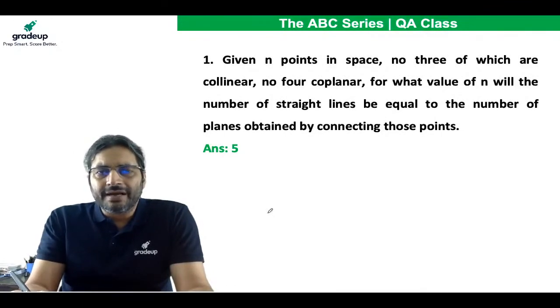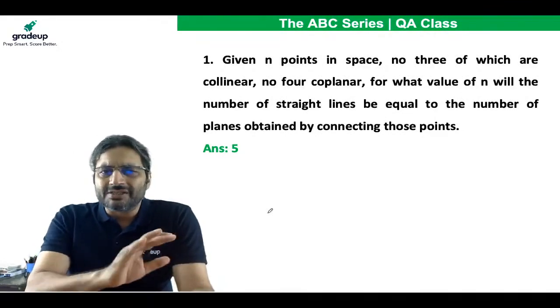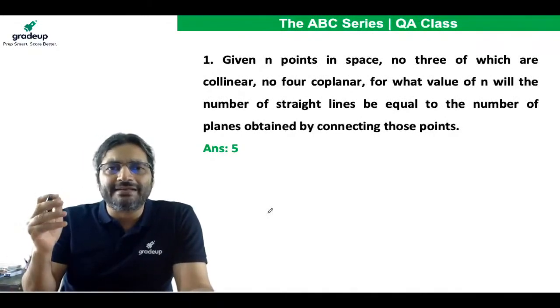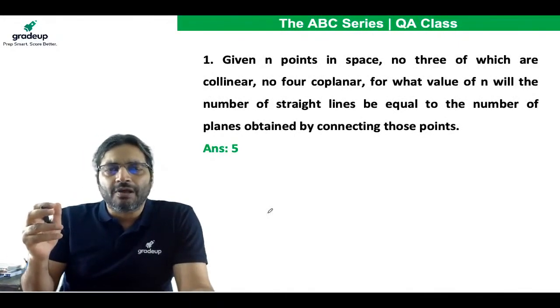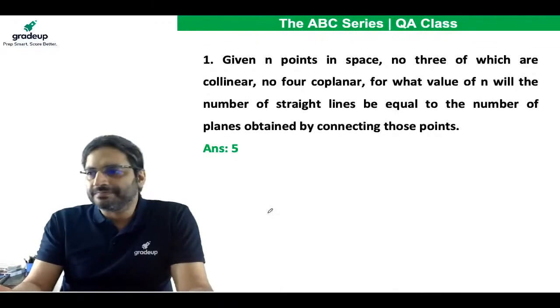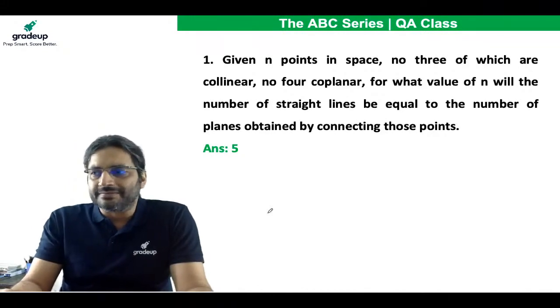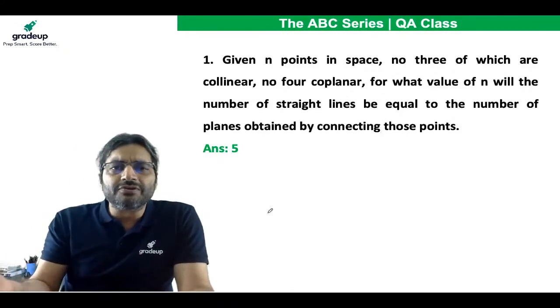I asked you a question. This we have already done. Here the answer is 5. My next question is, there's an n-sided polygon, and the number of diagonals is also n. What is the value of n? I'm not getting any answer. There also, of course, the answer will be 5.